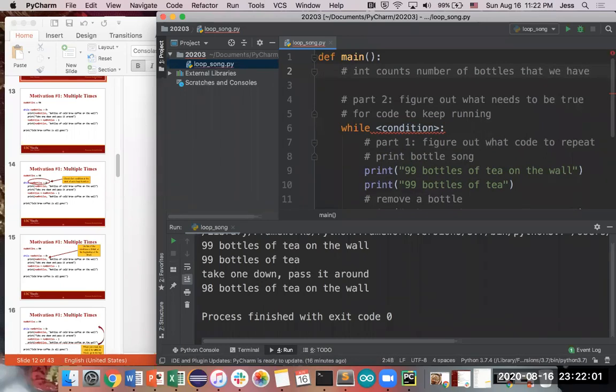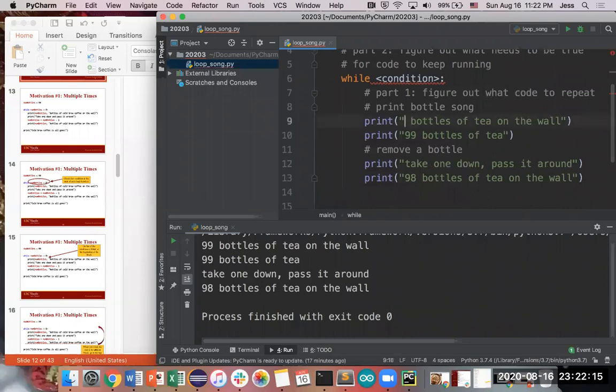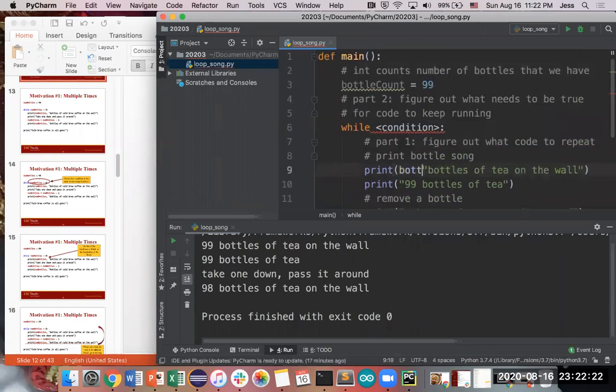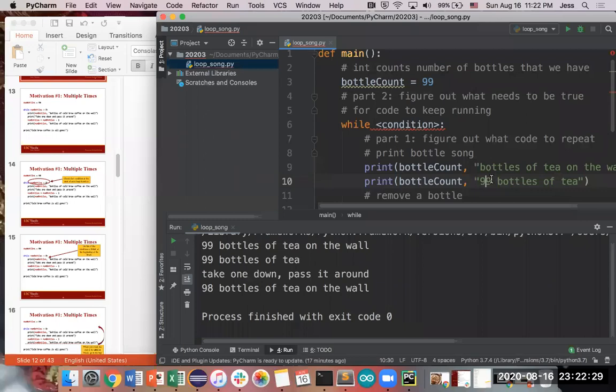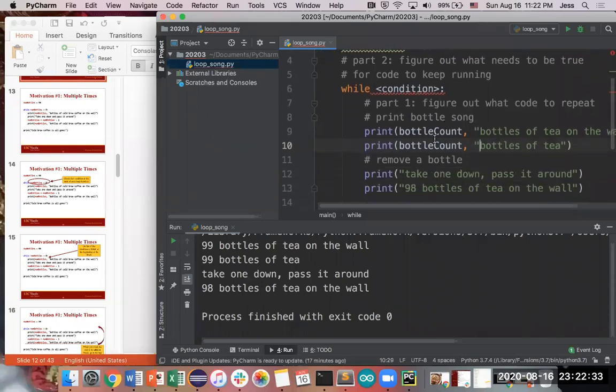And so for us, we're going to start that off as, let's say, bottle count. We're going to start that off with 99 because that's where our song starts. So 99 bottles of tea on the wall, we can start substituting that out as well. In this case, we have bottle count, tea on the wall. I'm just going to put this everywhere that we have that 99. So we print out number of bottles of tea on the wall, number of bottles of tea.